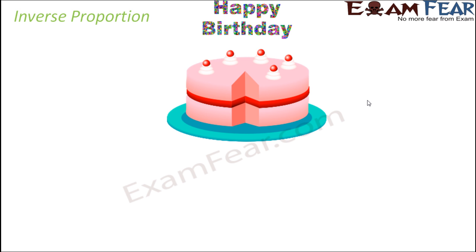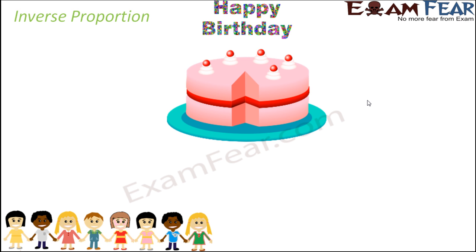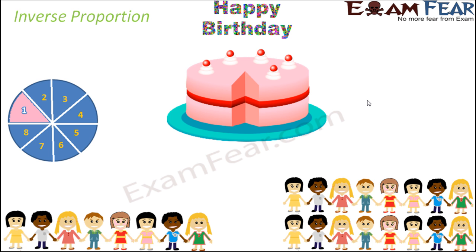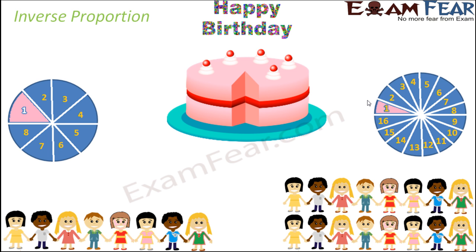Let's say that 8 of your friends reach your birthday party and now you need to give them cake. So what do you do? You divide this cake into 8 equal slices and give one slice to each of them, right? Now let's say that you invited a lot of friends. Now instead of 8, some 16 friends arrived at the party. So what will you do? Because you still have just one birthday cake. This time you divide the cake into 16 equal slices so that you can give one slice to each. Now in this case we notice something.